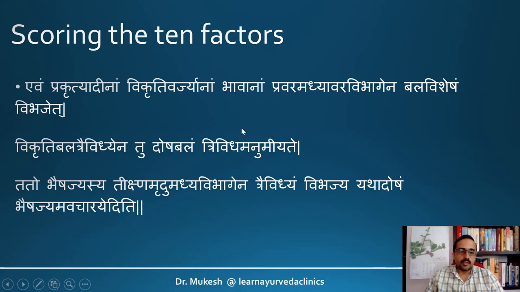But if an individual has Avara Bala and Avara factors of all the Prakriti Bhavas, and the disease has Pravara Bala, so an Avara patient with Pravara disease, then we may go for either a Madhyama Bala medicine or a Mridu Bala medicine, depending upon the tolerance capacity of the individual. Suppose the patient has Pravara Bala and a very Mridu disease, then we can go for a Mridu medicine. Like this, we can work out various permutations and combinations. That is why identifying and scoring the 10 factors is very important as far as planning the therapeutic protocol in Ayurveda is concerned.